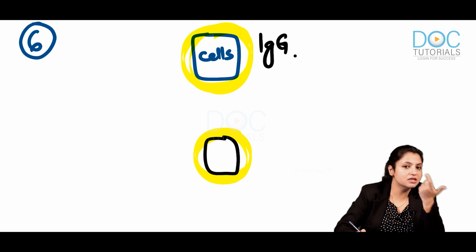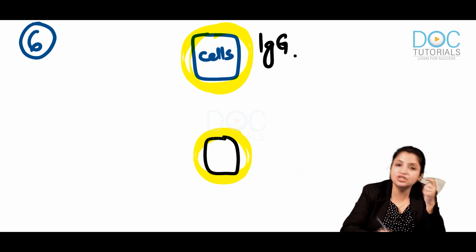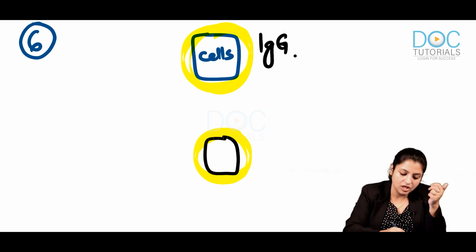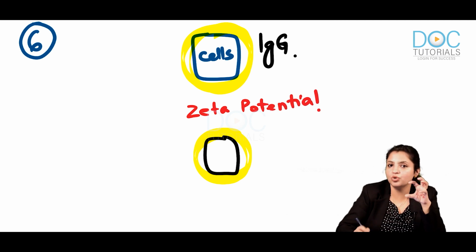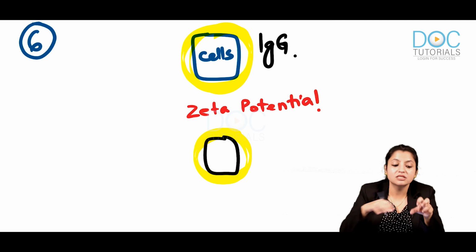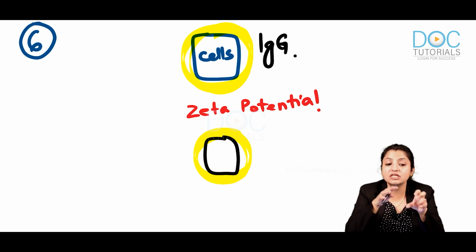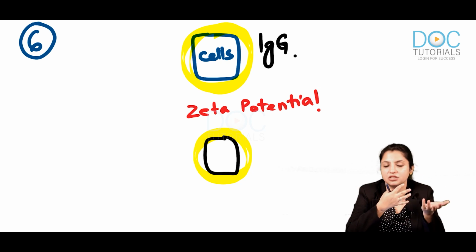Why doesn't it lyse it? Because IgG antibody has small arms, so it cannot overcome this zeta potential which keeps the cell separate. Therefore, it can just coat it and it cannot lyse it. Such IgG coated cells, if it is of hematopoietic lineage, are identified by the spleen and spleen destroys them.